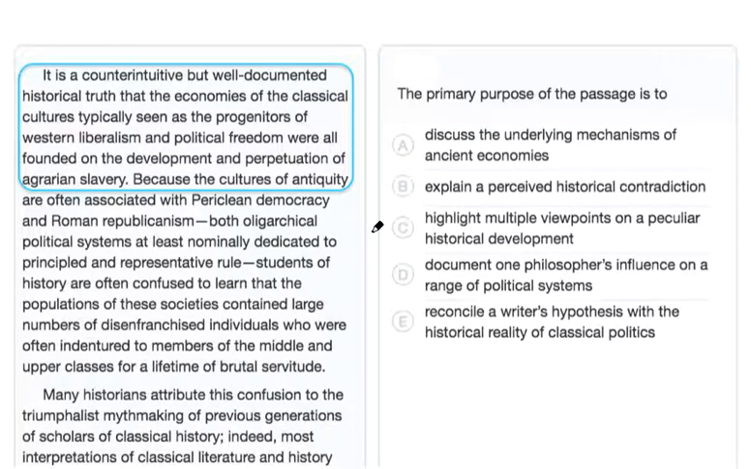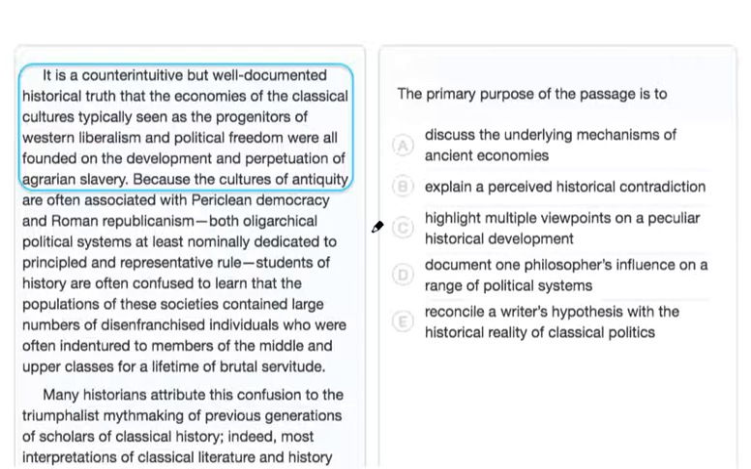For primary purpose or main idea questions, it's always a good idea for us to try to come up with our own answer first. The main idea is usually found at the beginning of the passage, at the end, or in its own thesis statement. With that in mind, let's break this passage down first.